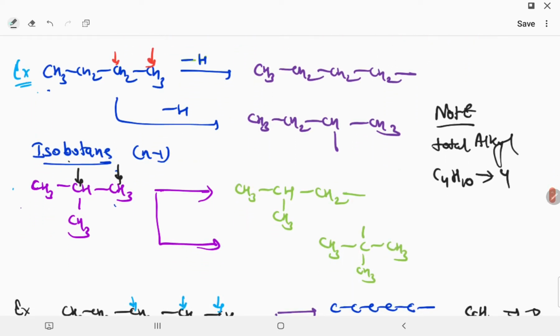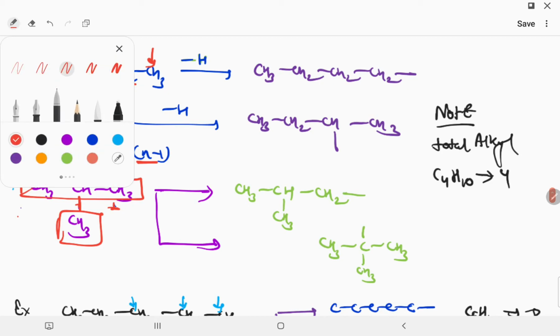Now butane, we can make two types of structure, that is called normal butane and isobutane. Sir, what is isobutane? The iso rule is n-1. Iso has a rule of n-1, in which n is the total number of carbons. Butane has 4 carbons, so we remove 1 carbon and make a 3 carbon chain, and the 1 carbon which is left we attach after 1 carbon. So after 1 carbon we attach this carbon, okay. So this is called isobutane.